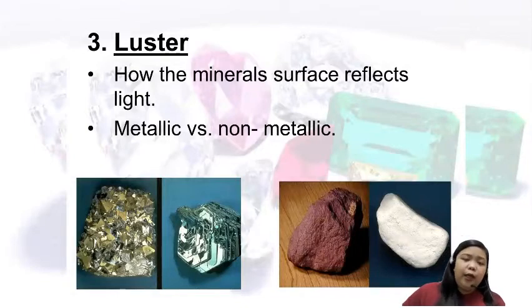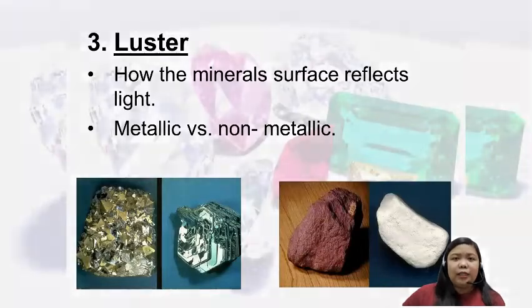While on the other hand, on the left side, take a look at the silver and the gold mineral. They're classified as metallic. It's either submetallic or metallic luster because they can transmit light. Okay? They can reflect light. They are somewhat transparent or translucent.